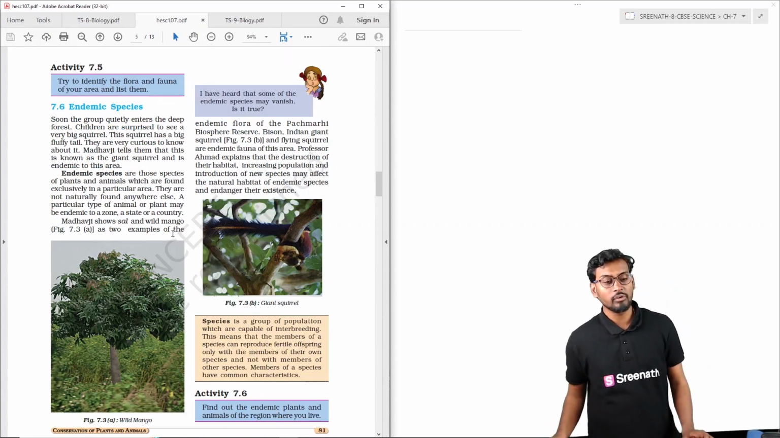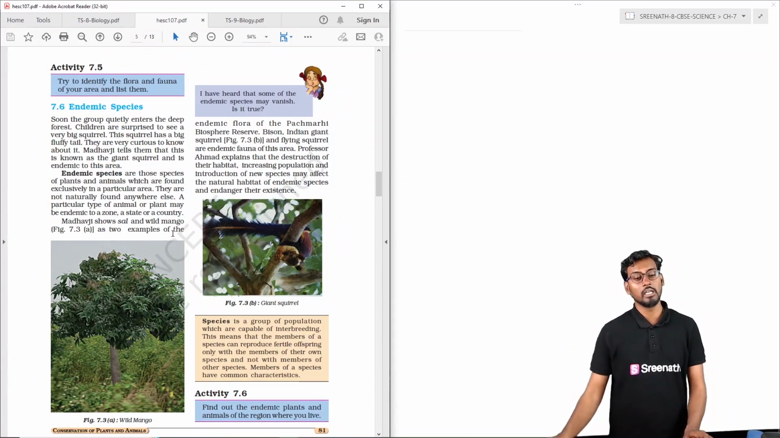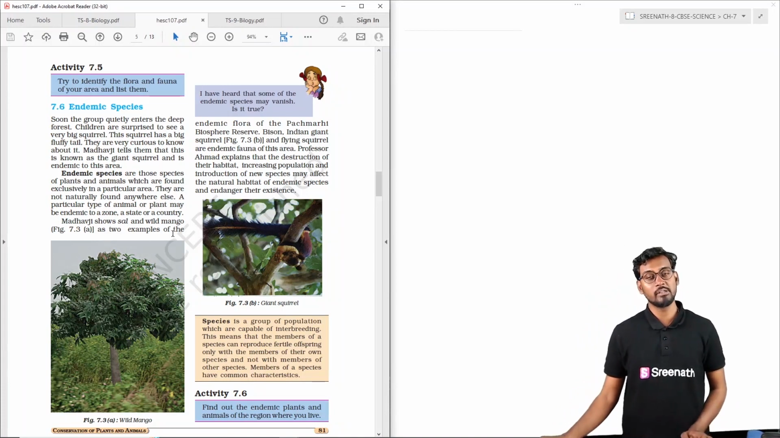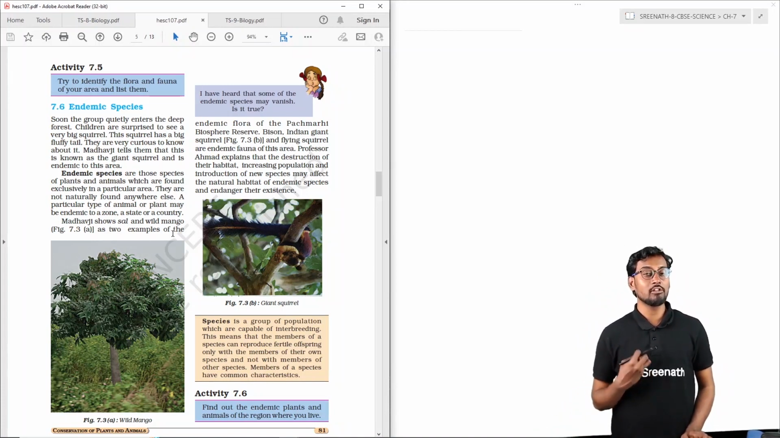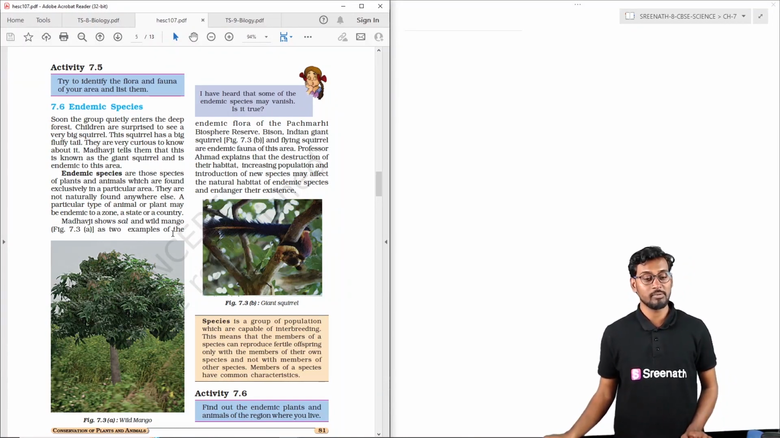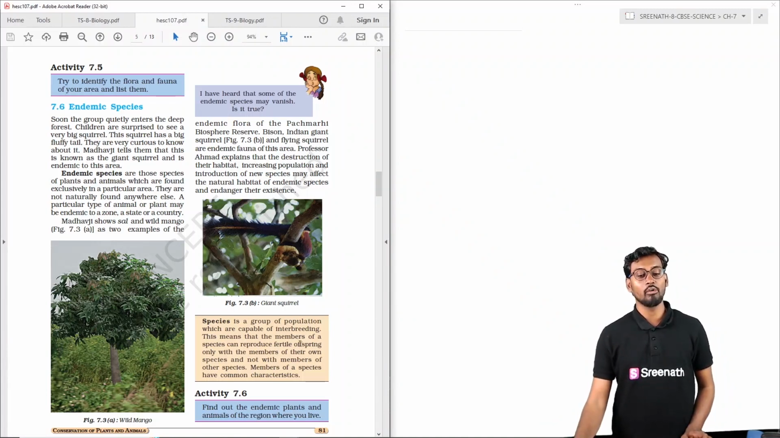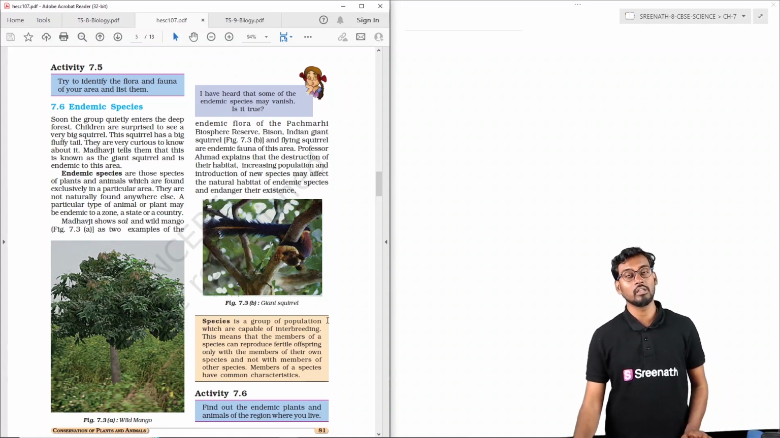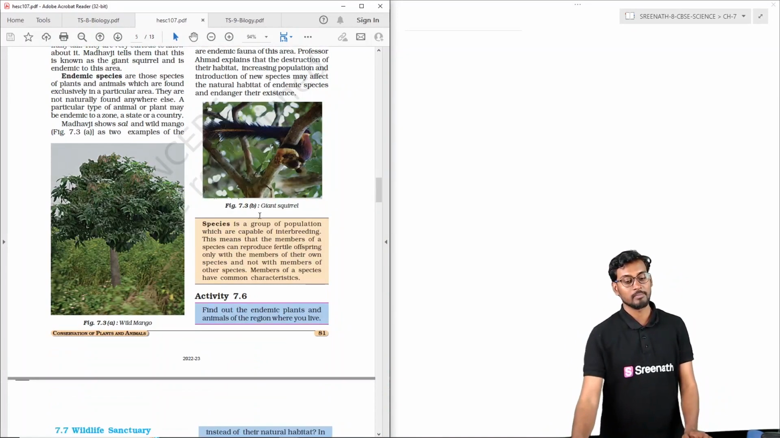So we are also going to discuss the endemic species. Generally, what are endemic species? The species, whether plants or animals, which are very much found in a particular area, and are least found or not at all found in other areas, are called endemic species. Here we can see the wild mango and the giant squirrels, which are included under the endemic species.